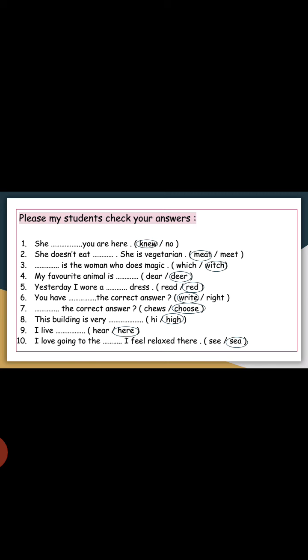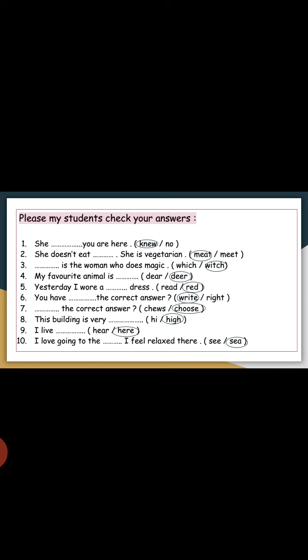Number six: You have ___ the correct answer. Write or right. The first, write, means يكتب. The second, right, means correct. So we will use the first, write. Number seven: the correct answer. Chews or choose. The first, chews, means يمضغ. The second, choose, means يختار. So the second is correct.